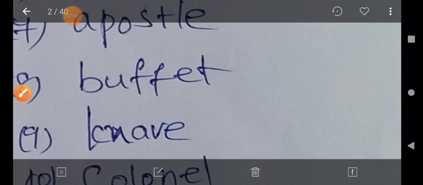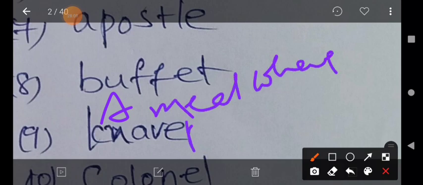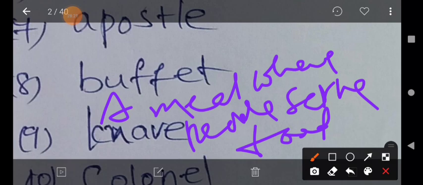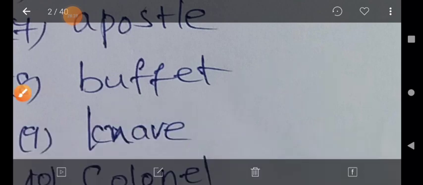One more meaning is a meal where people serve themselves and eat different types of food. That is the meaning of the buffet system or buffet. Both are the same. Both are correct pronunciations.